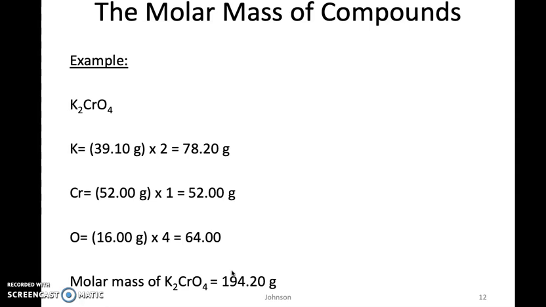Okay, if we think about this like baking a cake, it's not just the flour, it's not just the sugar, it's the flour and the sugar and the baking soda and the baking powder, and I don't really know how to bake a cake, so I'm just naming ingredients that I think are in cakes. But just like in a compound, it's not just one element, it's all the elements combined together to get the total mass. Just like when you bake a cake, it's all the ingredients together to bake that cake, okay?